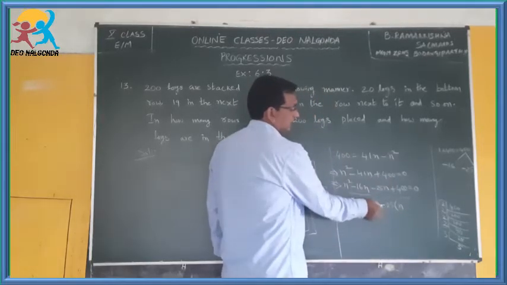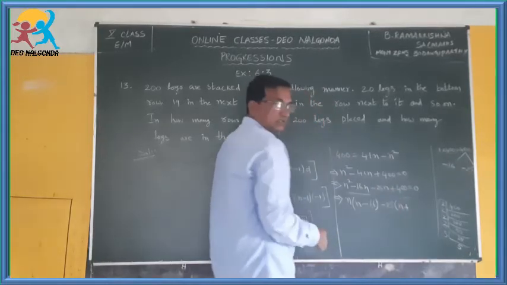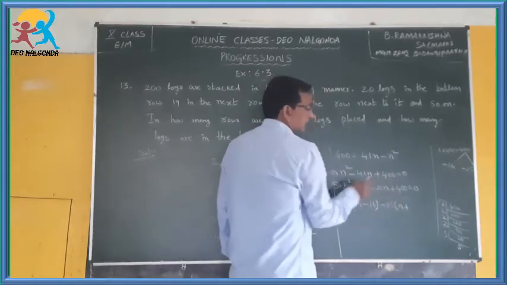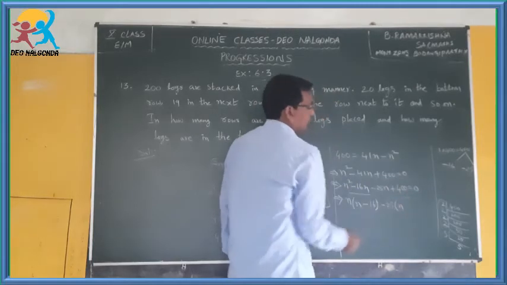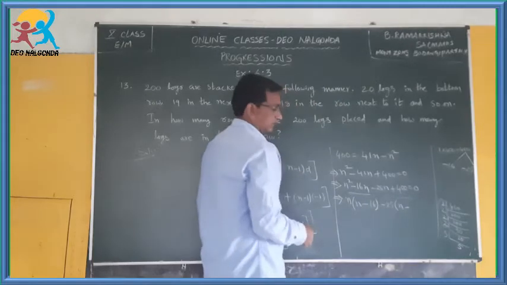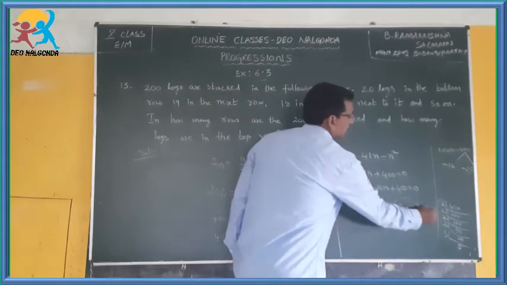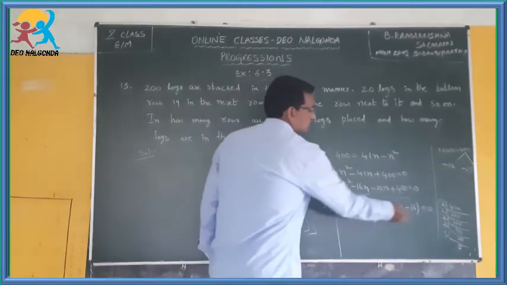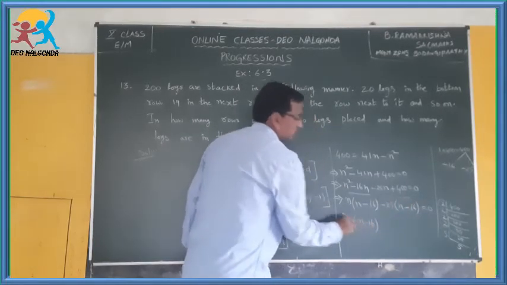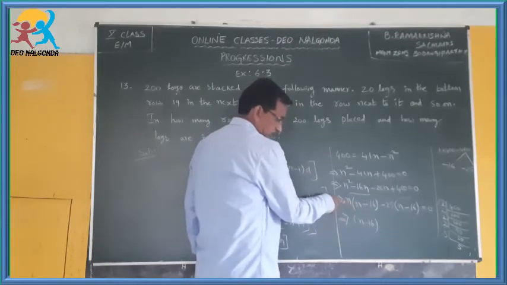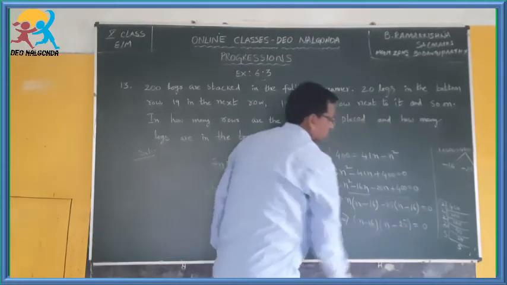Now here we took out minus as a common term, therefore if you write a plus here, what happens? Minus into plus, you get minus 400, but here there is a plus 400, therefore be careful whenever you are taking minus as a common sign. Okay, minus into minus you will get a plus sign. So 25 into 16 you get 400. Now in these two groups, n minus 16 is again common. Take out that common n minus 16. If you take out n minus 16 as common, n remains here, and minus 25 remains: n minus 25 is equal to 0.